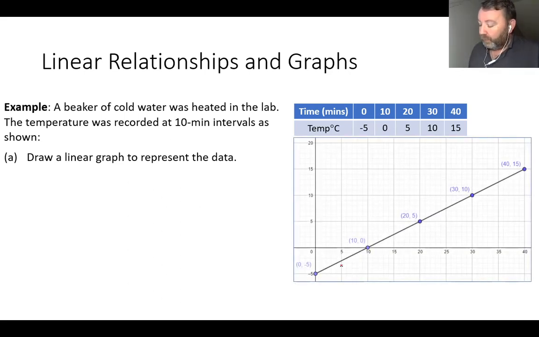Okay, and again, notice down here we have time, and it's very important that you label your axes. Otherwise, we don't know what we're comparing. So this is time, and this is time in minutes. And this up here is temperature in degrees Celsius. So it's just important that you would label your two axes as you draw them. And notice what I said. We will need all the positive aspect of the x-axis. We need the positive aspect of the y-axis, but we also need a small amount of the negative aspect of the y-axis in order to take into consideration that -5 is one of the temperatures that is recorded.